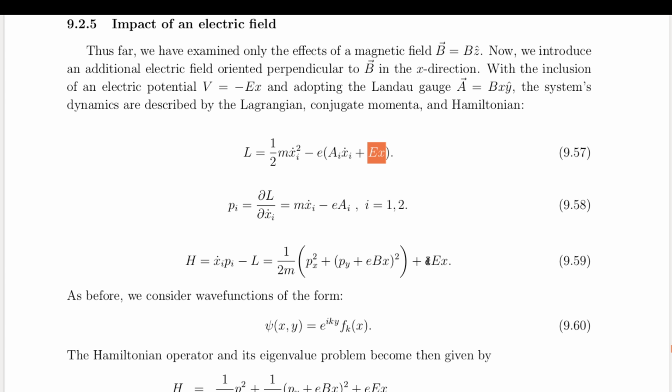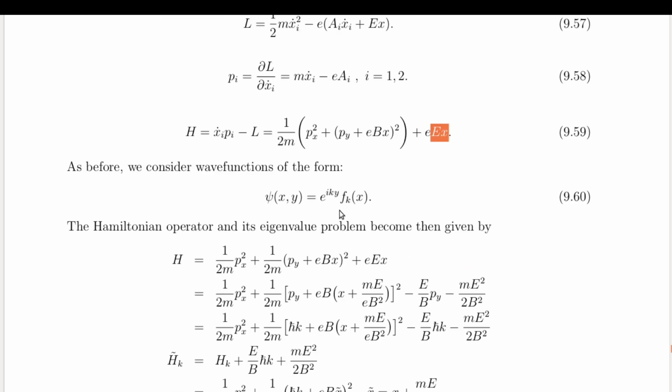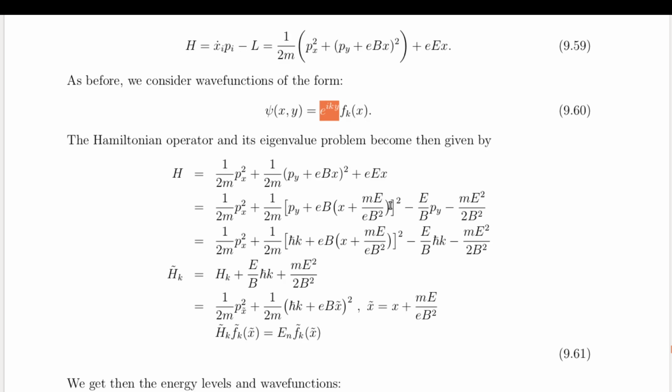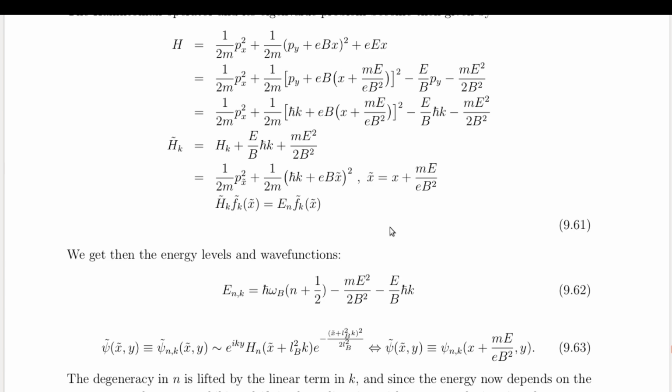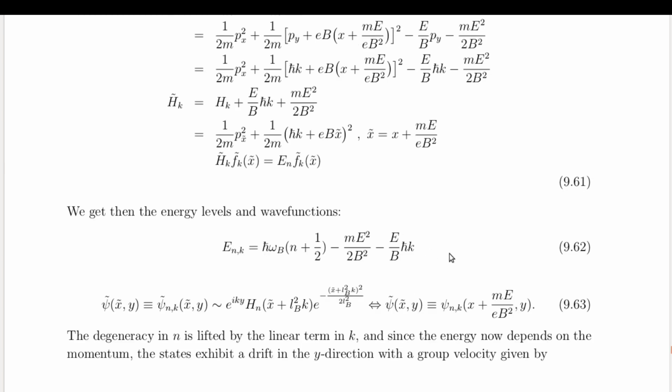Despite this modification, the wave function retains its exponential dependence in the y direction, reflecting the translational symmetry along this axis in the Landau gauge. This choice of ansatz leads to a modified Hamiltonian that explicitly incorporates momentum dependence. The resulting energy spectrum reveals a shift in the Landau levels due to the electric field, breaking the degeneracy in momentum space. The corresponding wave functions take the form of quantum harmonic oscillator states, displaced from the origin by an amount proportional to the electric field.